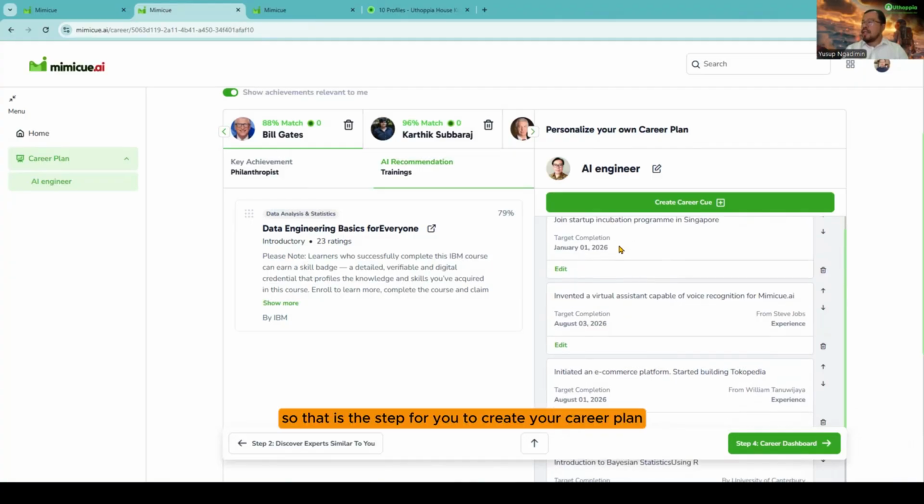All right, so that is the steps for you to create your career plan. Your task in this step is to go through all your heroes' journeys, go through all the training recommendations, look at which ones you are interested in, and drag and drop them into your own career plan on the right hand side. When you are done, you are ready to move on to step 4. Just click on the button at the bottom here.